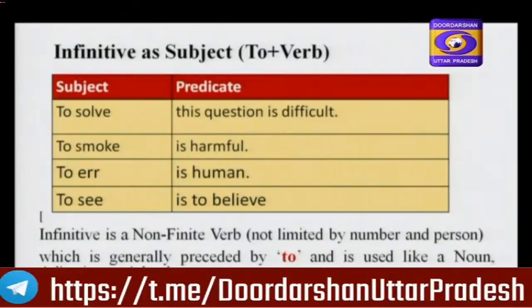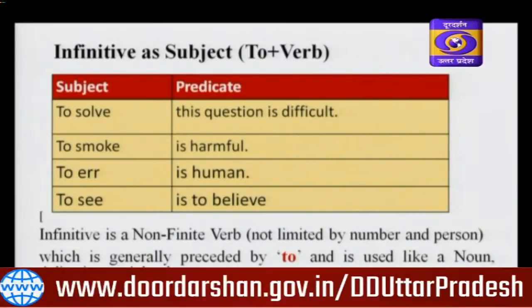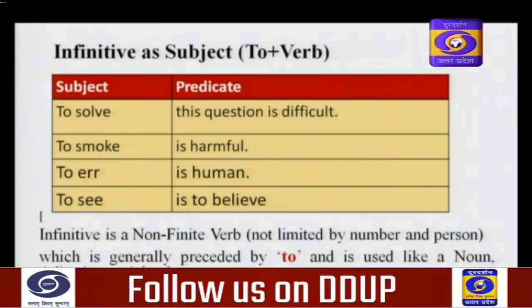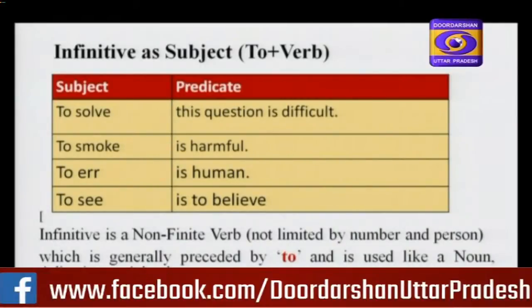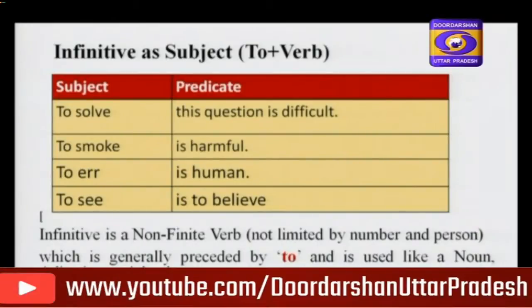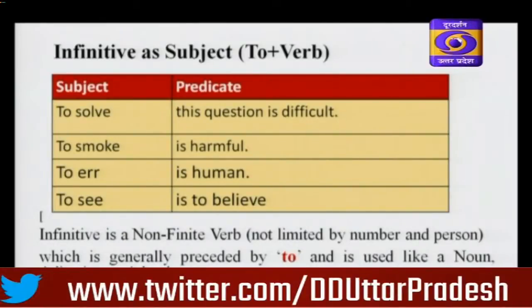To plus verb is the structure of infinitive. Read these examples carefully. To solve this question is difficult. To smoke is harmful. To err is human. To see is to believe. What is "to solve" in this sentence? "To solve" is the subject of this sentence.